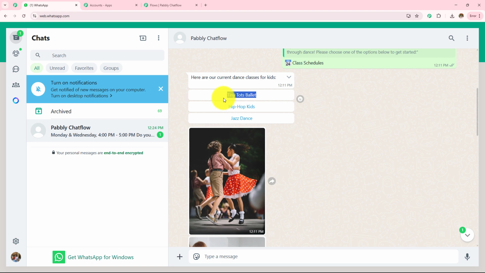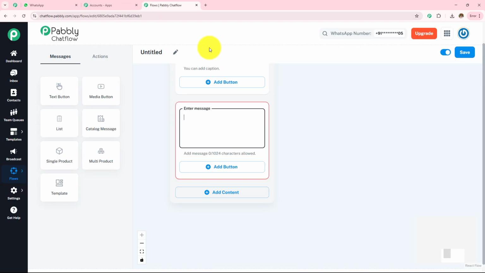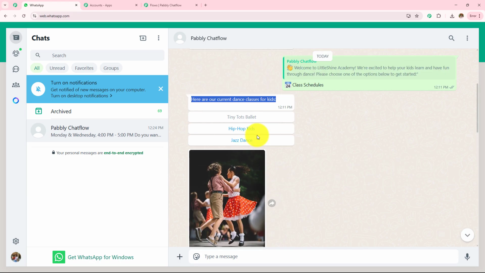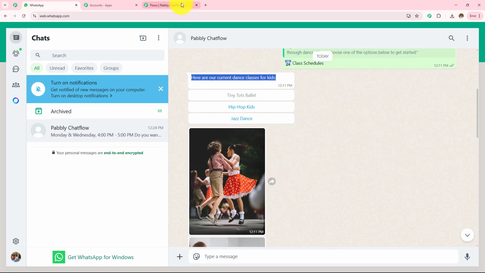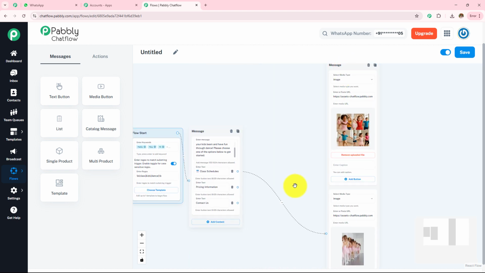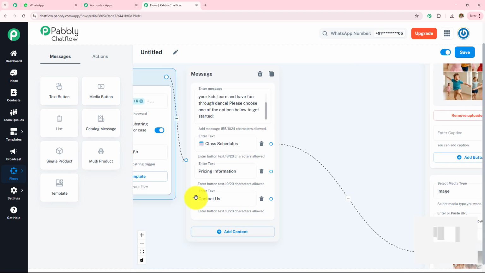Here in my message you can see that after I click on this class schedule, this message was sent to me. Here are our current dance classes for kids, and then we were provided 3 options. Now here in my flow, I'm going to provide the message, and then I'm going to provide 3 buttons in which I'm going to mention these buttons which I have received in the response. Now I'm going to complete this button, and then I'm going to create the same button and the message for these pricing information and contact us.